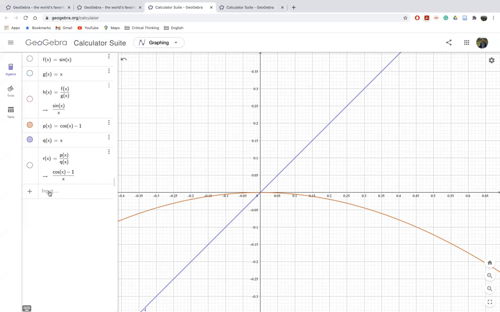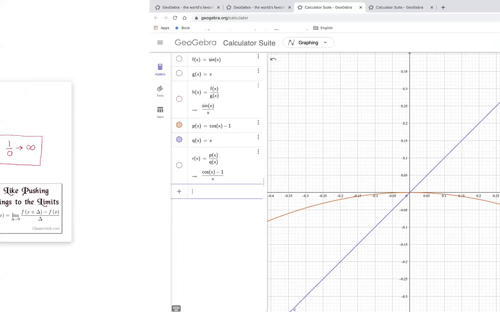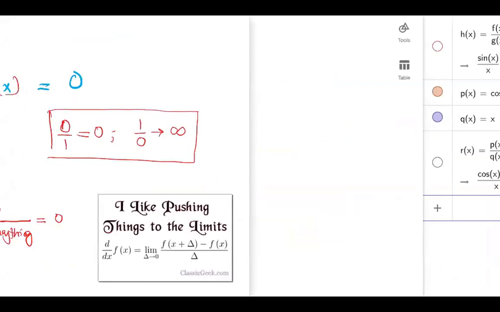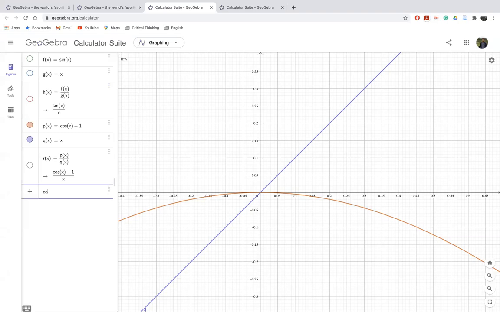Okay, then as a last example, let's see what is happening if we have the function cos x over x only. Maybe in this case, when we have the limit of cos x over x as x goes to 0, as you can see, cos 0 is 1, and 1 over 0 should be infinity. So let's see what is happening in this case. We can quickly sketch them. So cos x divided by x.